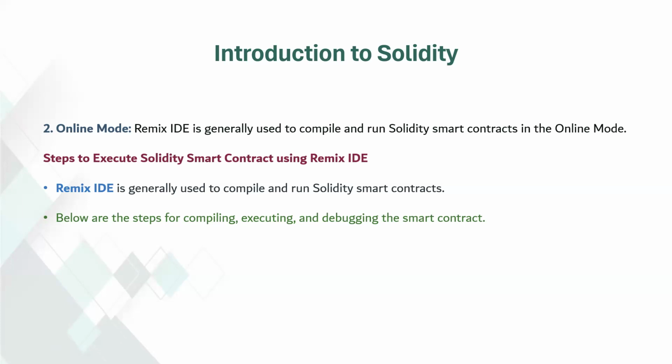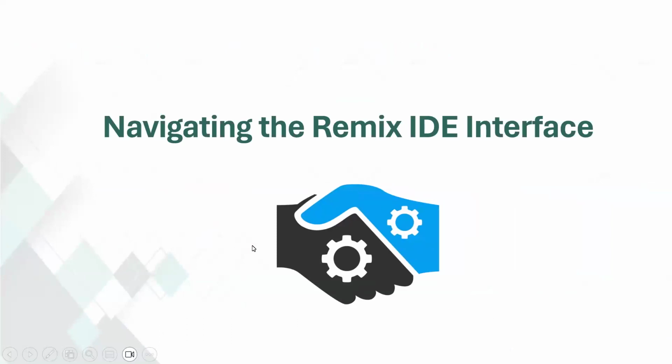To execute Solidity smart contracts using Remix, we first open the IDE in a browser, create a new file, write the contract code and compile it, deploy the contract and run the transactions. The IDE also offers debugging capabilities to help us identify and fix any issues in our code. So let's see this environment at the beginning. We will talk about navigating the Remix IDE interface.